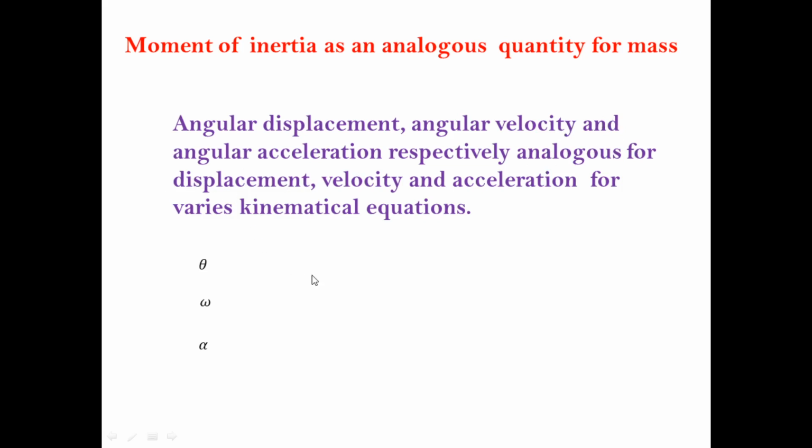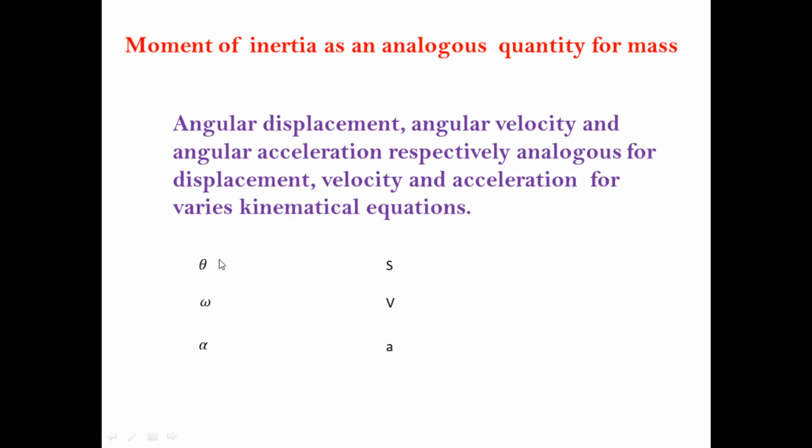Displacement is denoted by s, velocity is denoted by v, and acceleration is denoted by small a. These quantities theta, omega and alpha we can use when the object is performing circular motion, or rotational motion.